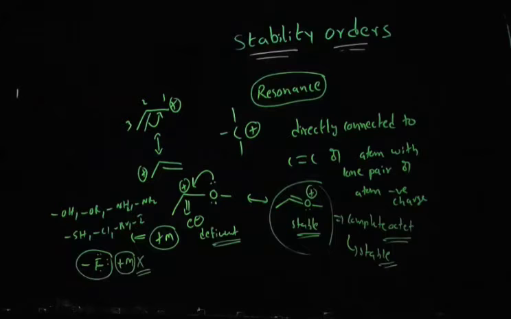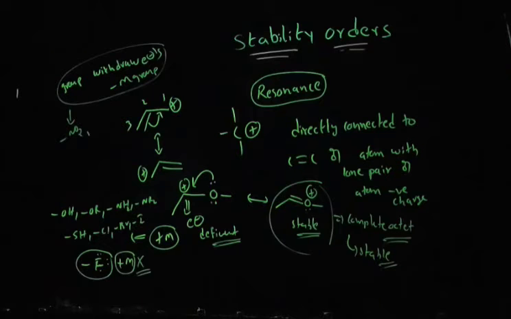We discussed what is meant by the minus I effect. Here you can see oxygen donating a lone pair of electrons. Such groups are known as plus M groups. There are a few groups which are able to pull electron density. Groups that withdraw electrons are known as minus M groups. There are a few minus M groups: the NO2 group, the cyanide group and the carbonyl group. These are strong minus M groups.